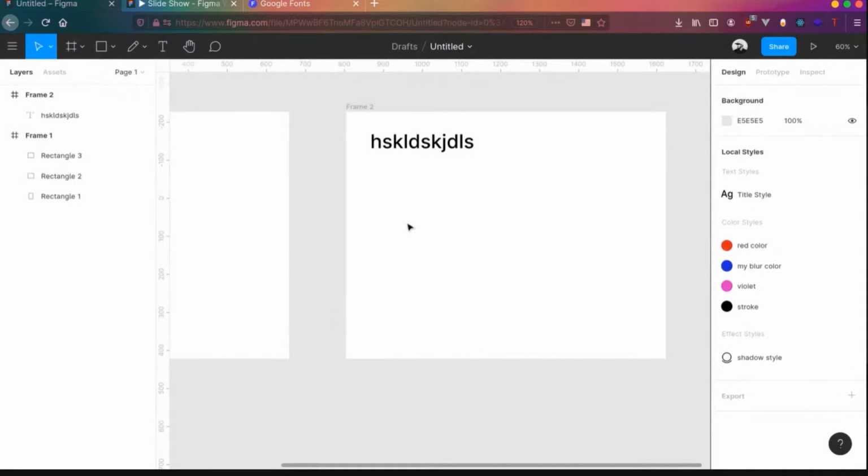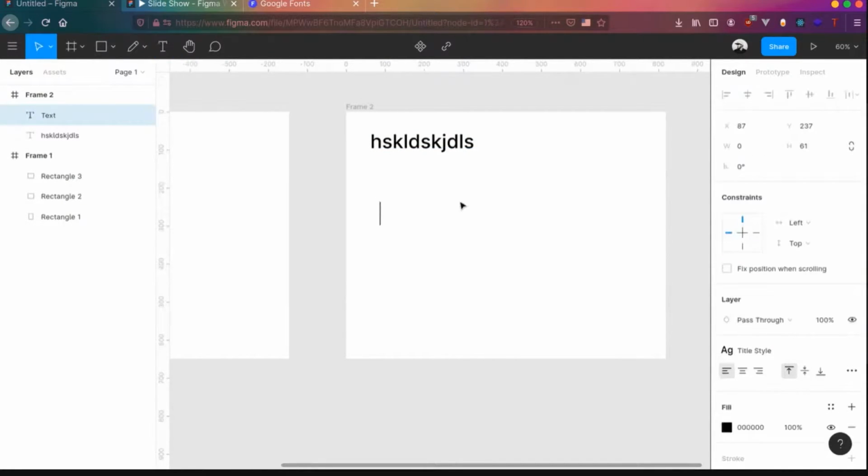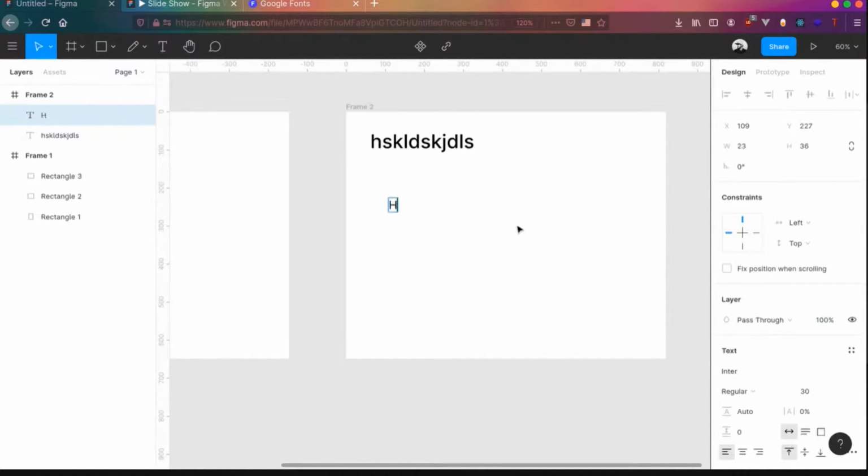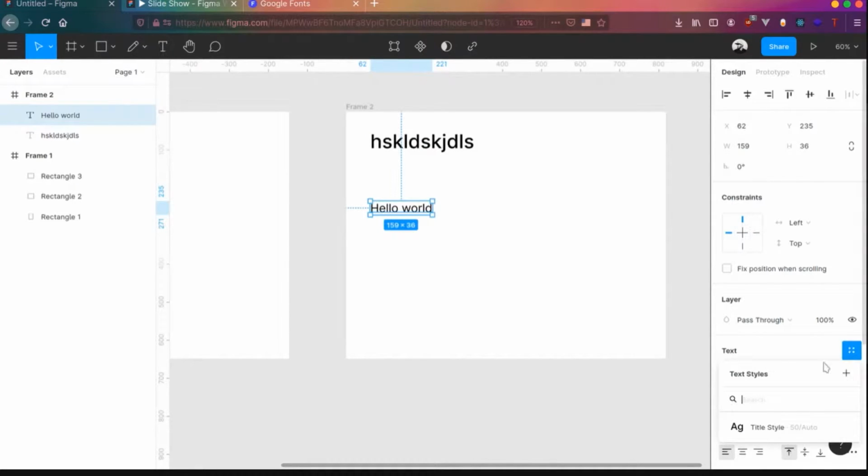So next time, whenever you are typing something, let's change it to, let's not do this. Let's change it to regular and do some 30 points. And let's type something over here. Hello world. So you are designing something and you need to design a title. You have actually saved the style before. So what you need to do is just click on the item you want to change the styles of. Then click on the 4-dot menu over here, the style menu. And it actually shows you what are the styles saved for this particular project.